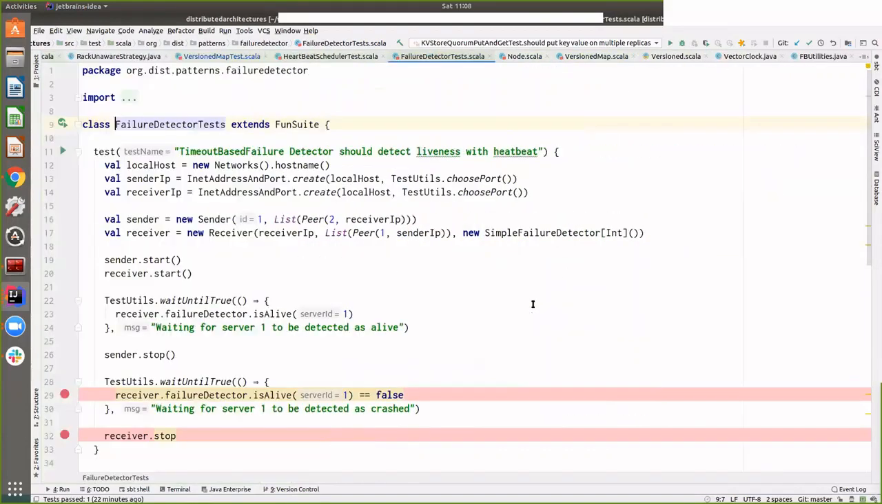One of the important things to note here is that failure detection essentially happens based on heartbeat.